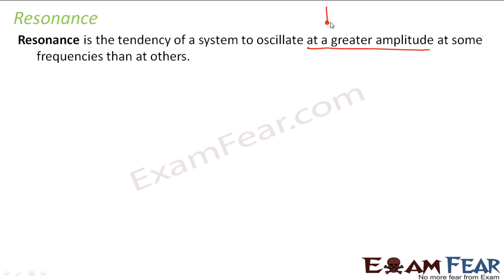It is like a pendulum moving like this. So this is known as oscillation. What is amplitude? That means the maximum displacement from the mean position. So this distance is your amplitude. So there will be certain frequencies at which the amplitudes will be more than at other frequencies. So that phenomenon is known as resonance.